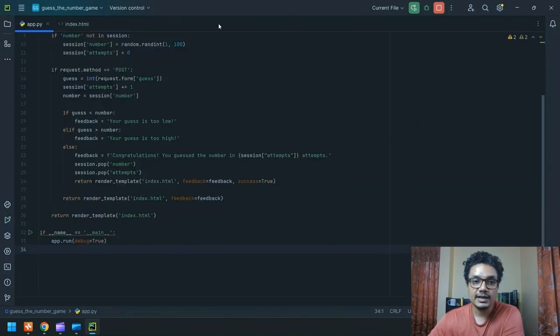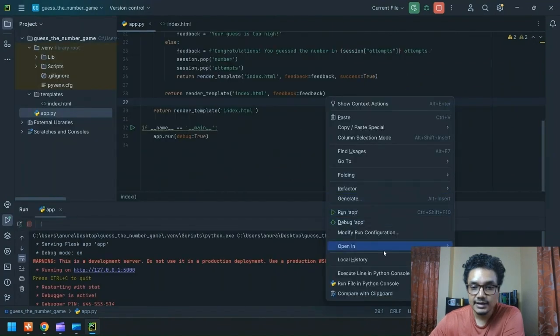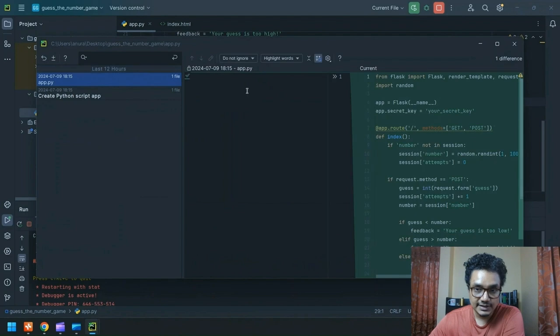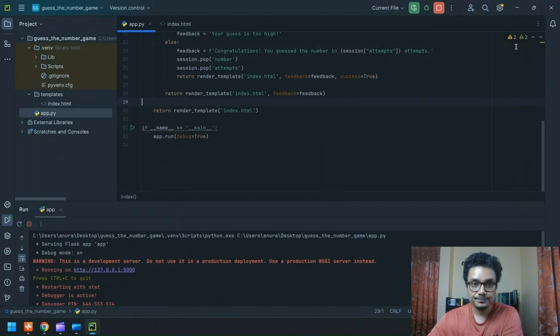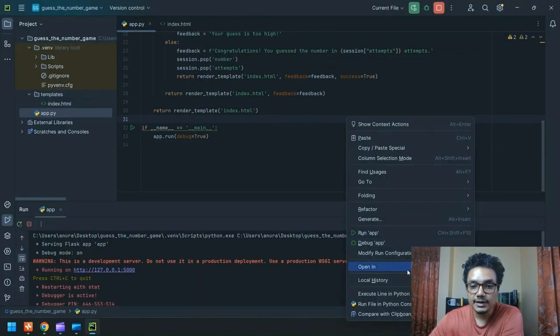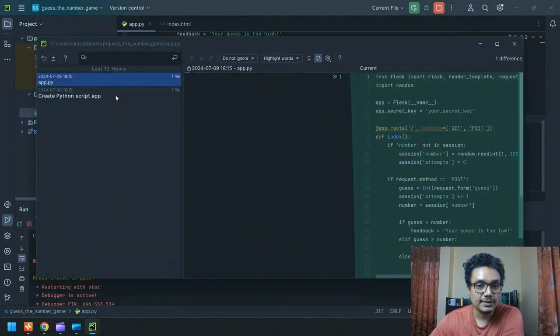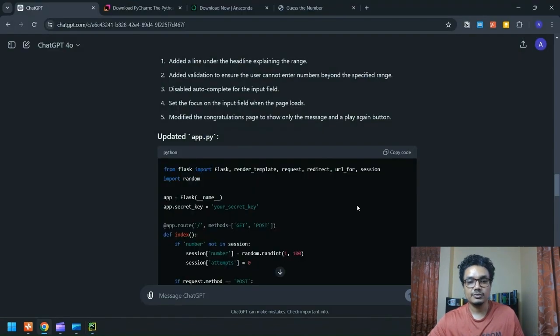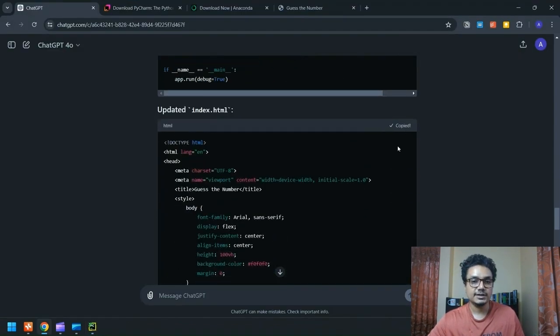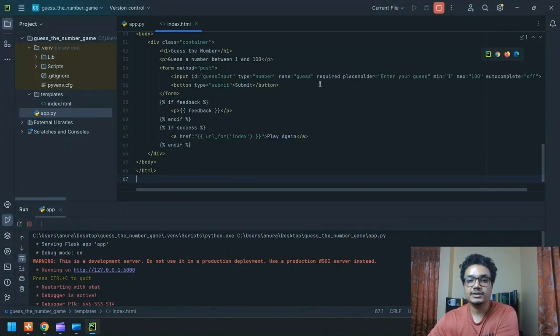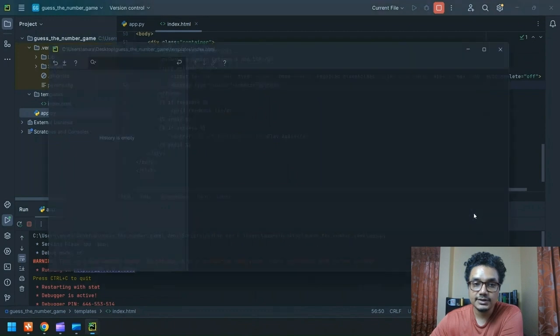So one of the advantages why I suggest that we use an IDE is it has some very neat features, right? It has something called location history, which I find very handy because we are copy pasting code multiple times from ChatGPT. So we can see exactly what changes are made. So this time around, when we copy the code and bring it in, we can actually go and see what changes we have made. So it looks like there are no changes whatsoever. It's exactly the same code for app.py. But I think there will be some changes in index.html because they are more of front-end changes than server-side changes.